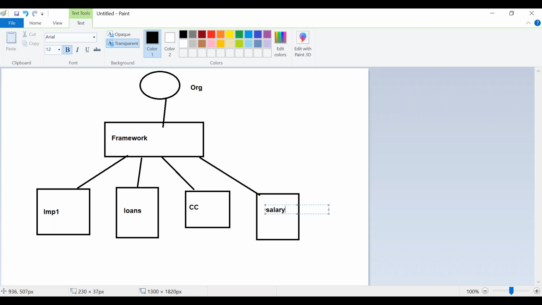Once you feel the scope will be useful only in this implementation application, you can create it right there. If it seems very generic, you have to create it in the framework. Before that, you have to understand whether your organization has a framework or not. If it has a framework, then you will open the framework and create it there.